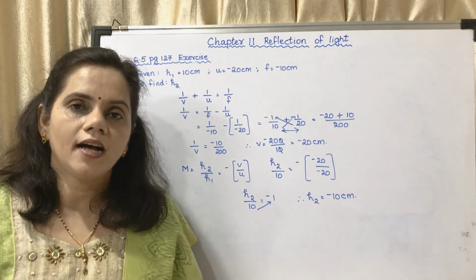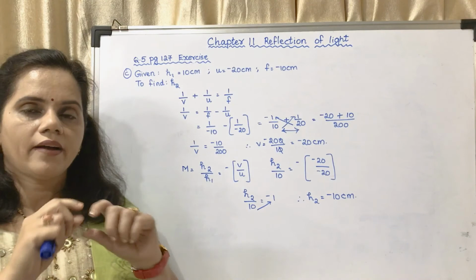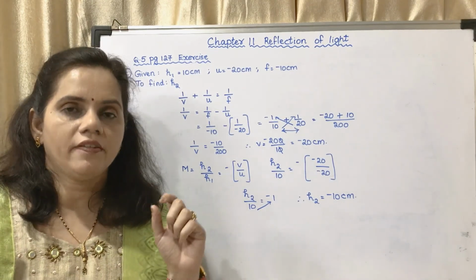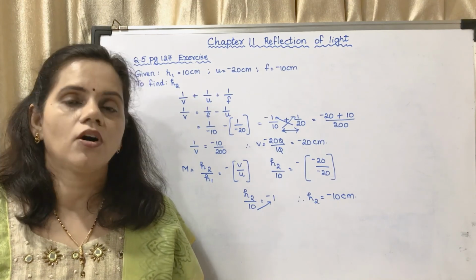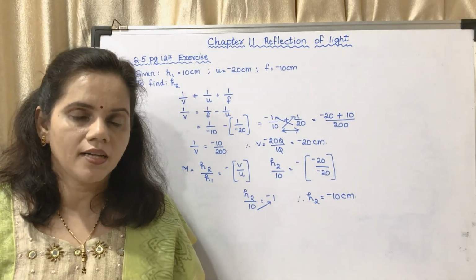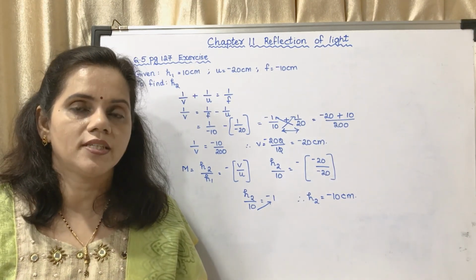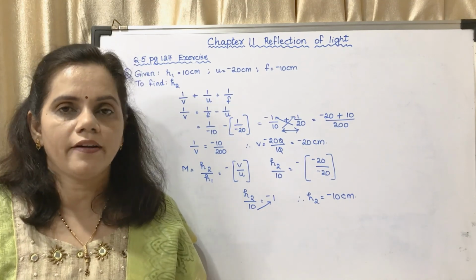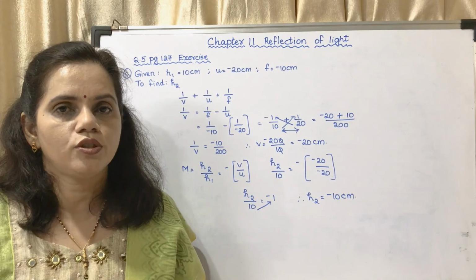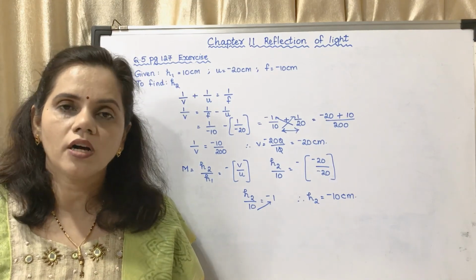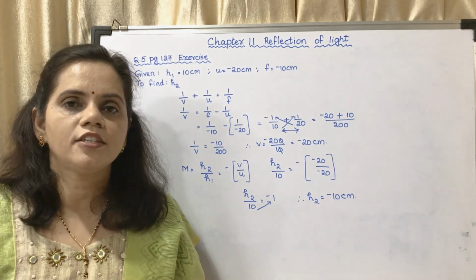While writing the answer below, you have to write a statement, and you have to write the distance of the image, the height of the image, or whatever has been asked, in positive values, that is absolute value you have to take. But while doing the calculations, you have to show the sign. If you go wrong in your signs, you won't get marks.